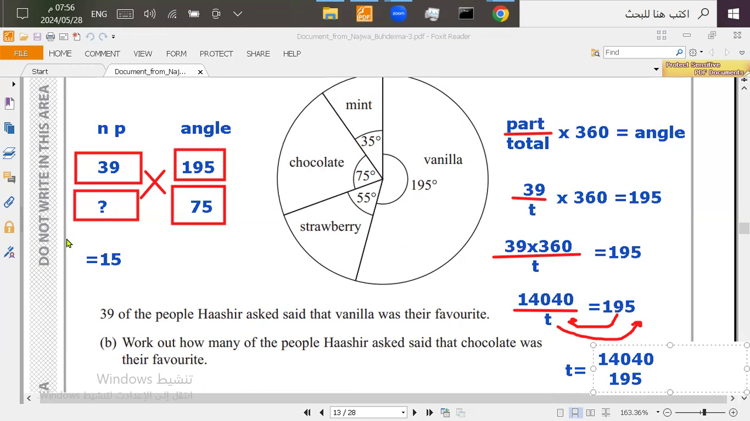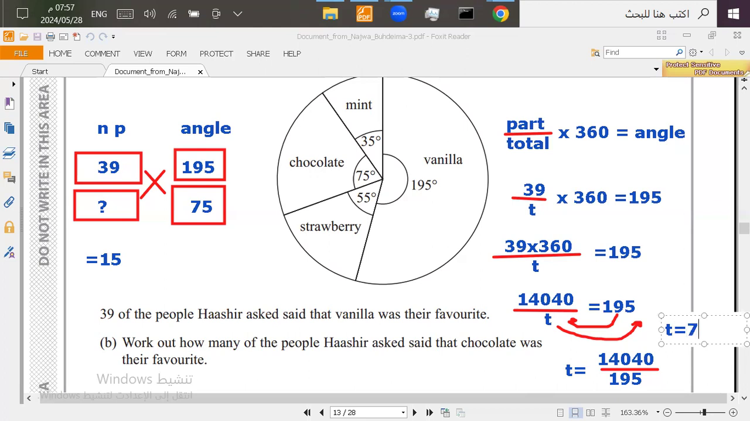By that equation, I'm going to find the value of T, which is the total number of people. So I'm going to divide here: 14040 divided by 195, and I will get 72. So the number of people is 72. So T equals 72.